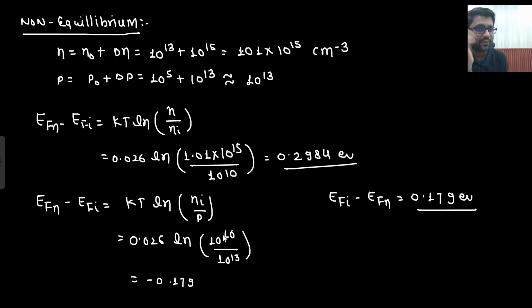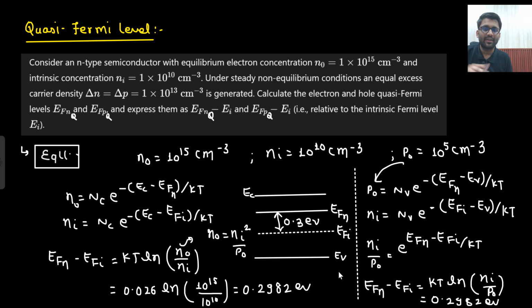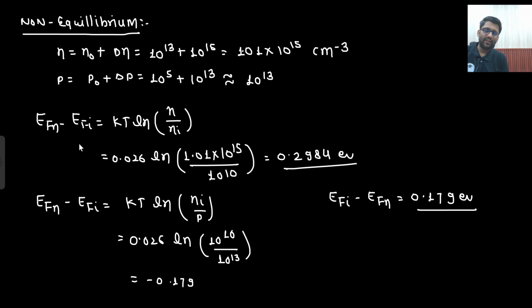So when the mass action law is not valid, when you are not under equilibrium, then you need to define two levels. This is an n-type semiconductor only, but in the n-type semiconductor as well I will define two levels, FNQ and FPQ. With respect to the hole concentration and with respect to the electron concentration, I am getting different answers. So these are your imaginary two quasi-Fermi levels.